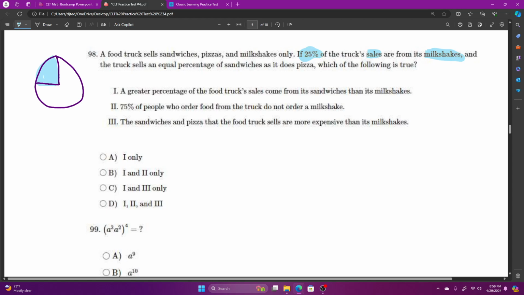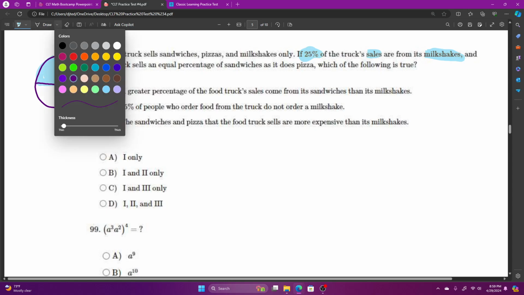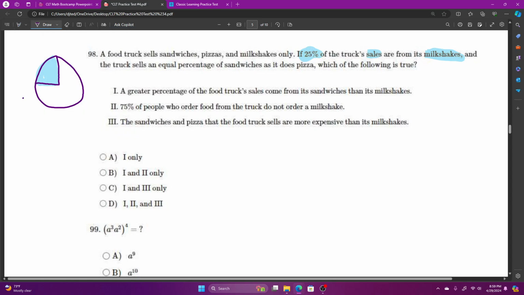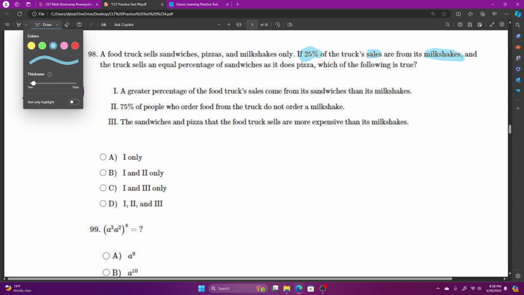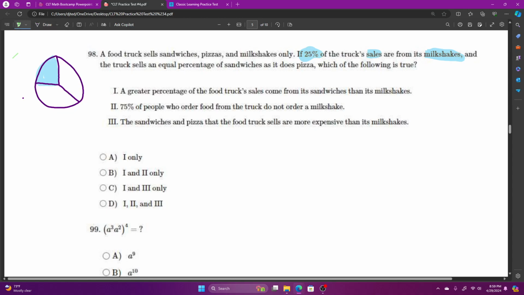And it sells an equal percentage of sandwiches and pizza. So I'm going to cut what's left in half. Next color for sandwiches.